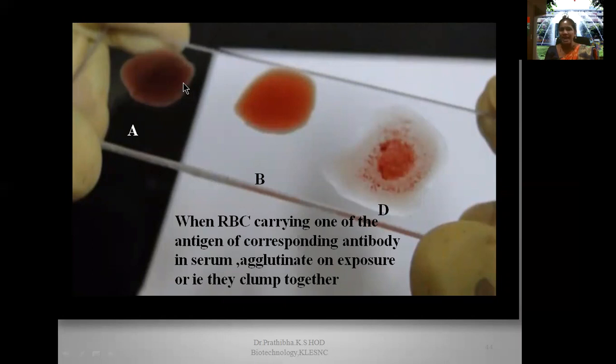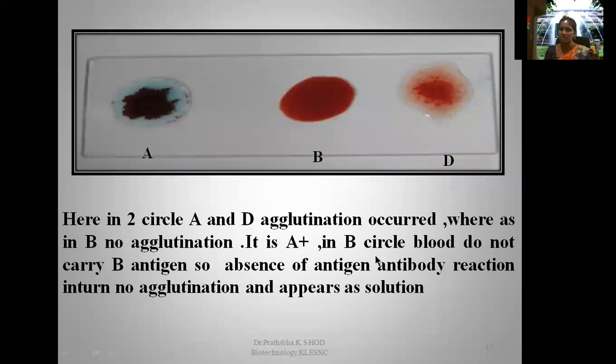an RBC carrying one of the antigens corresponding to the antiserum we added here, antisera A, antisera B, antisera D, right? If they have the respective antigen, then agglutination will happen. They agglutinate on exposure to these antisera, that is, they clump together. Whenever they clump, it will always be observable.